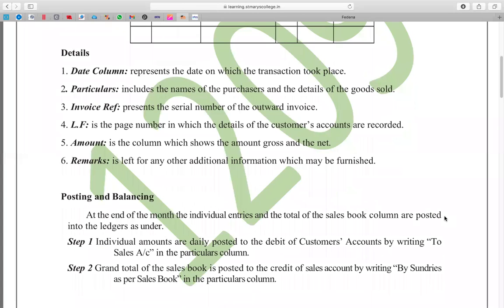Now, ledger folio. As I have been telling you frequently, ledger folio is the page number where this particular transaction is recorded in ledger. And the amount can be divided into two columns, one inner column, one outer column. That's your wish. If you want one column specifically for calculation and the total to be taken to the outer column, you can divide the amount column into two, inner column and outer column, the total amount. Okay, the details and the totals.